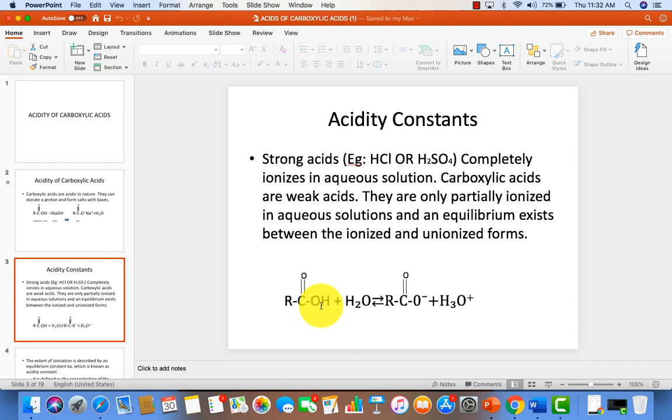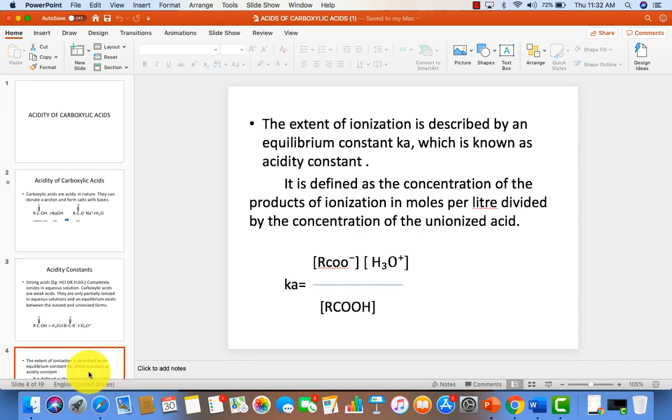Now tell me, if Ka value, or this equilibrium constant or acidity constant, is mentioned by Ka, since this Ka value is high, the corresponding compound is said to be highly acidic in nature. If Ka values are low, the corresponding compounds are said to be least acidic in nature.